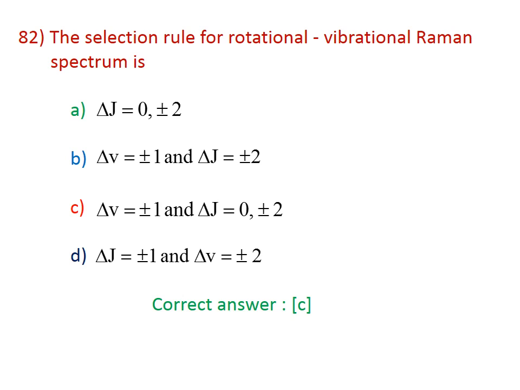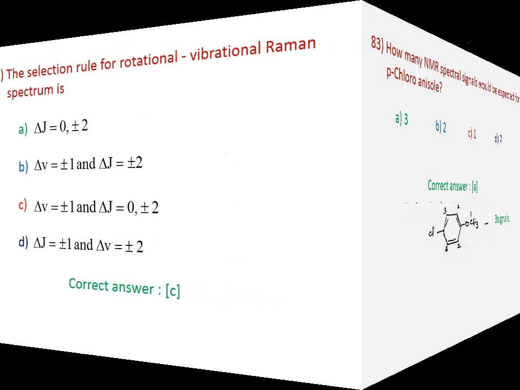The selection rule for rotational vibrational Raman spectrum is... The correct answer is C. For vibrational spectrum, you know very well, delta nu will be equal to plus or minus 1. For rotational Raman spectrum, delta J will be equal to 0, plus or minus 2. Therefore, the selection rule for rotational vibrational Raman spectra is C, delta nu equal to plus or minus 1 and delta J equal to 0, plus or minus 2.